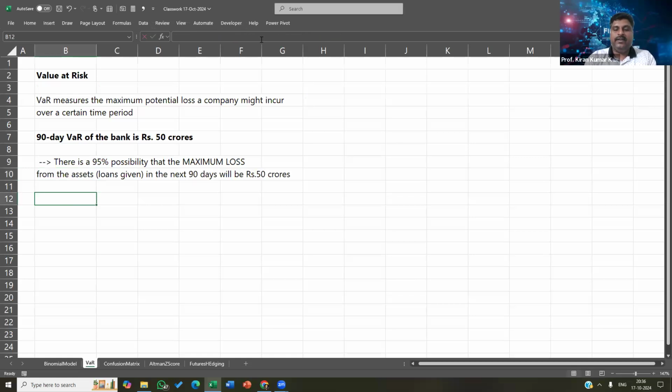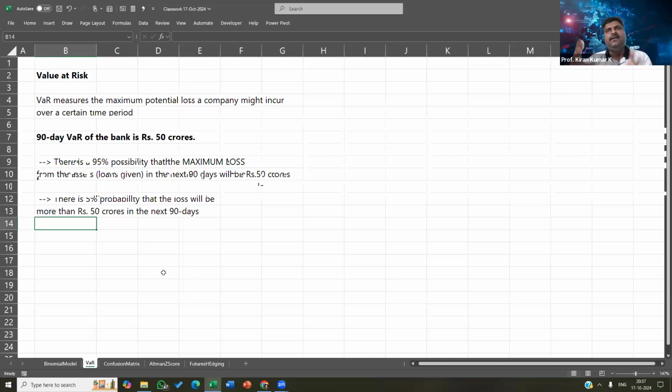Another way to interpret this is, there is a 5% probability that the loss will be more than rupees 50 crores. There is only 5% probability that my loss will be more than 50 crores in the next 90 days. This is how you can understand VaR.